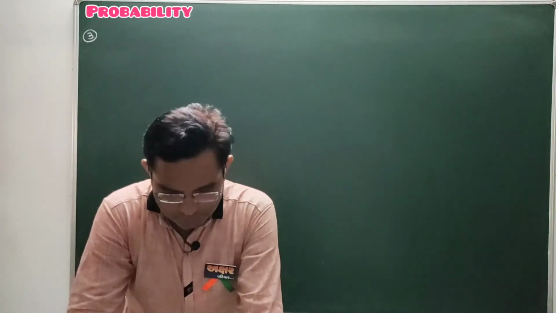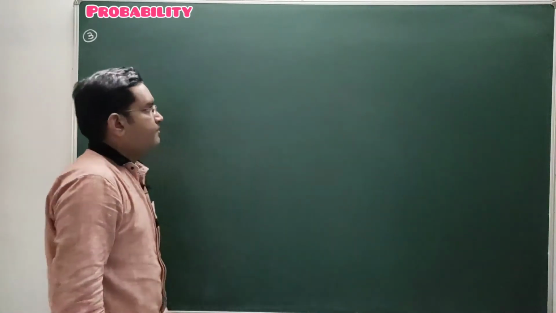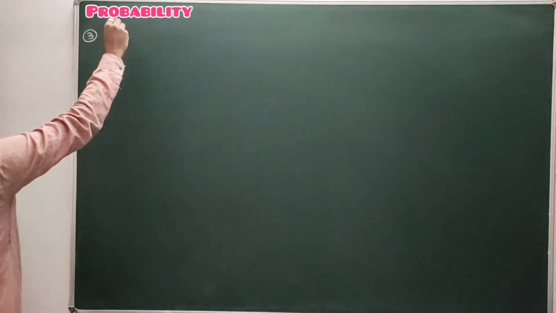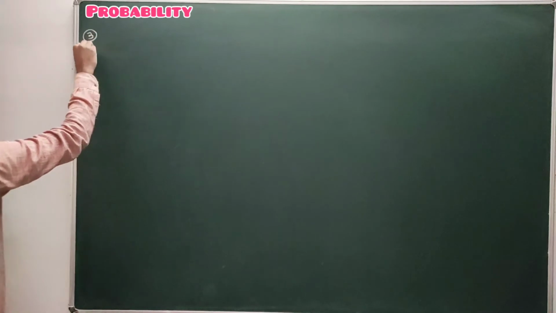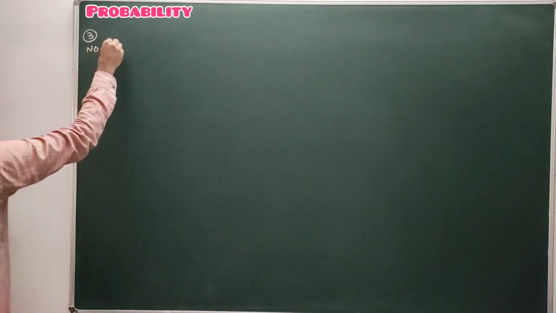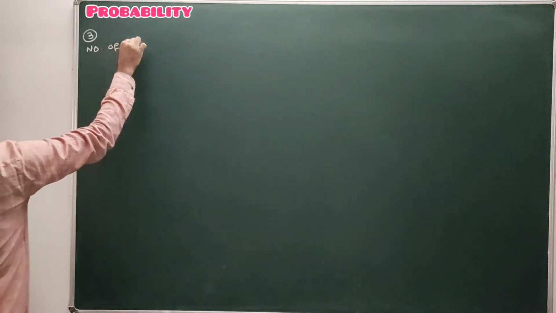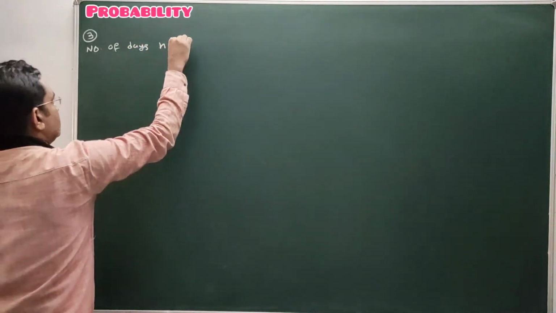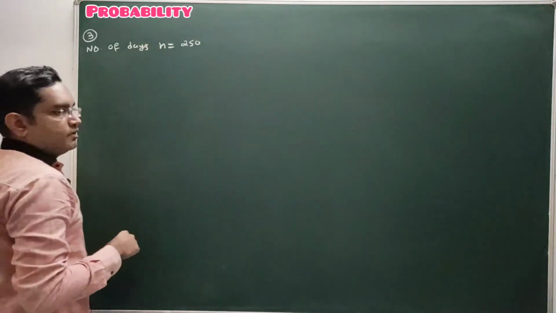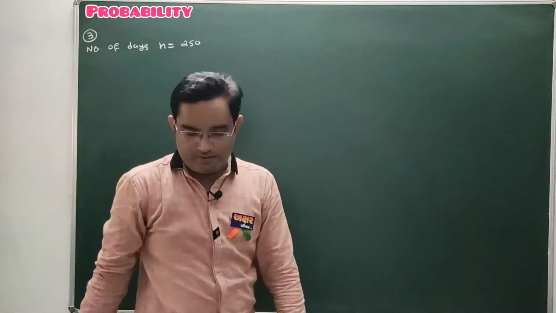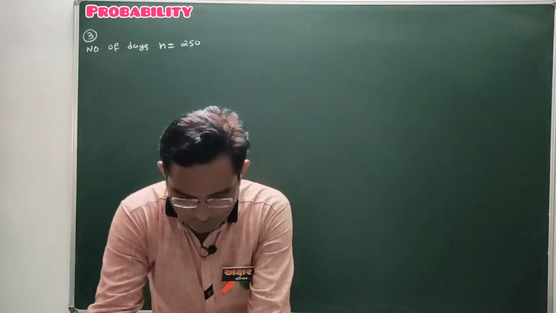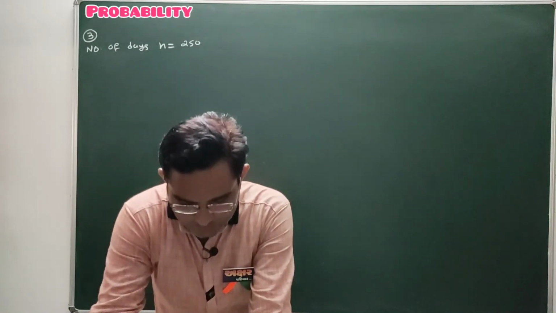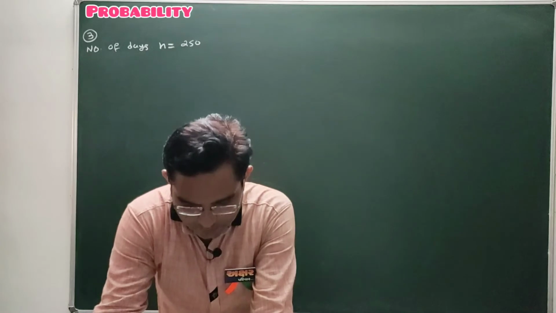Now let's try to solve this question. Weather forecast was done consecutively on 250 days. So here the total number of days, n, is equal to 250 days. Out of these 250 days, the weather forecast was correct on 175 days.